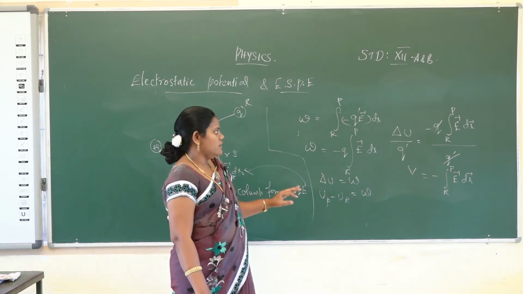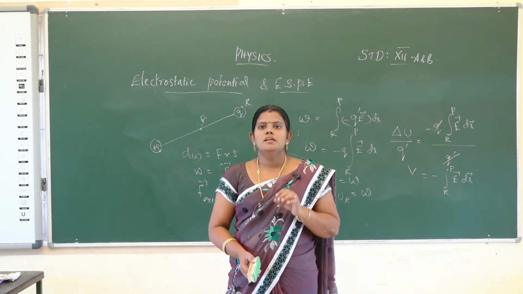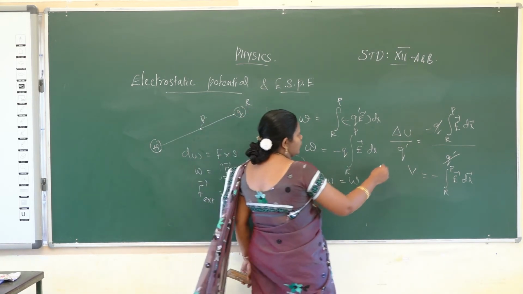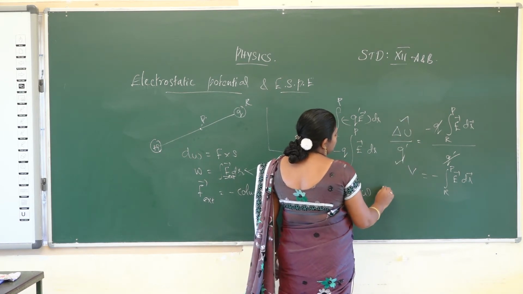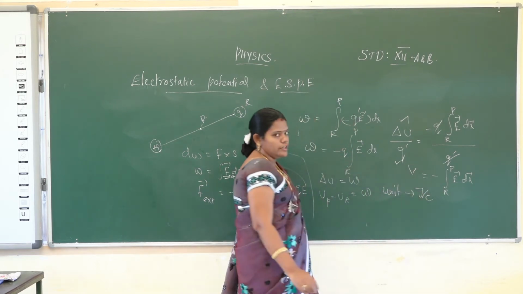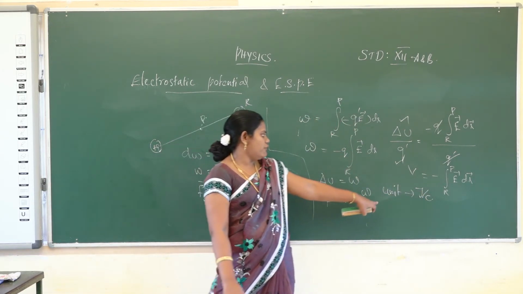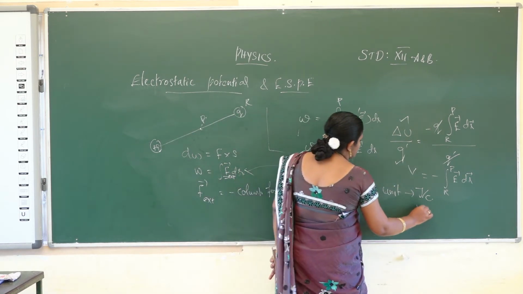Okay. Then what is the unit of electric potential? That is joule per coulomb, because it is electrostatic potential energy by charge. So the unit of electric potential is joule per coulomb. Another unit is volt.